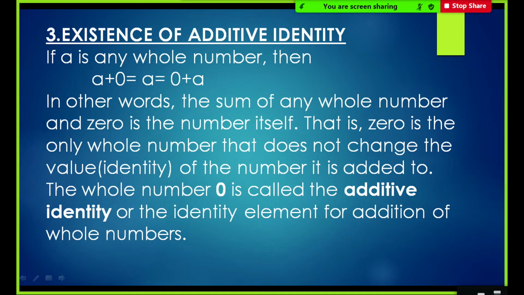The reason is, suppose I add 6 plus 0, I will again get 6. Suppose I add 77 plus 0, I will get 77. The value of the number does not change. Therefore, it is known as the additive identity. Right? Right. Next slide.